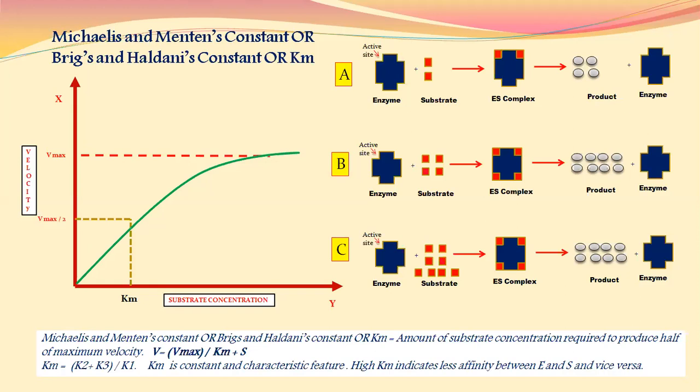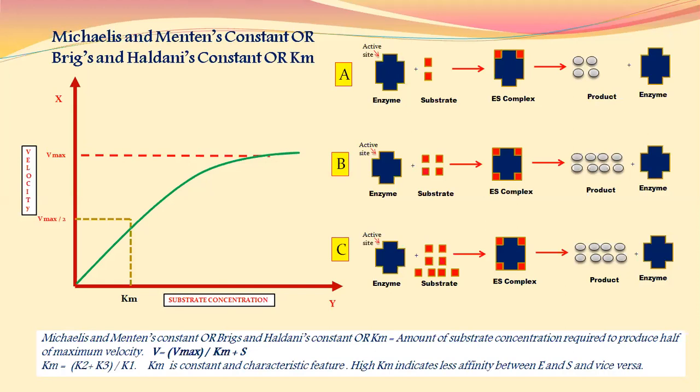If you consider the substrate from 5, 6, 7, 8, 9, 10 and so on, what will happen? As the enzyme has only 4 active sites, only 4 substrate molecules will be utilized for the formation of ES complex, and 8 product molecules will be formed. Now just correlate all these diagrams or reactions A, B and C.